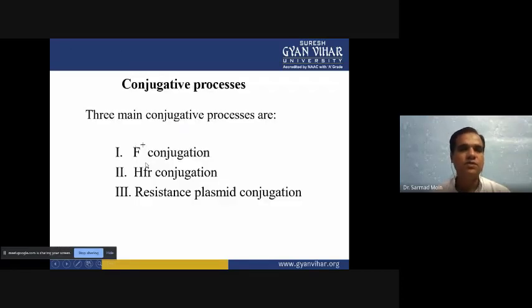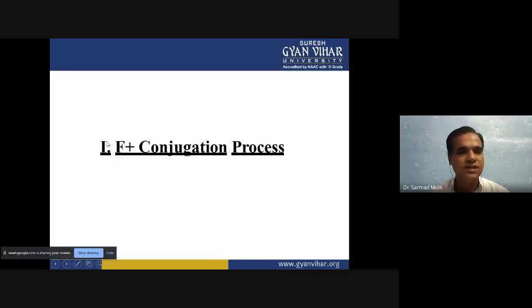Now, conjugative processes. We are dividing conjugative processes into three parts. First one is F plus type of conjugation. Second one is HFR conjugation, and third one is resistant plasmid conjugation. These three conjugations we will study separately, one by one. Now first we will see the F type of conjugation process.